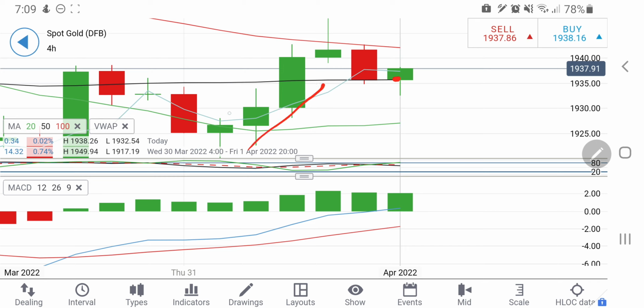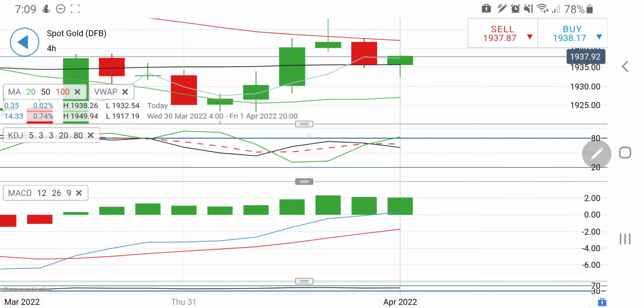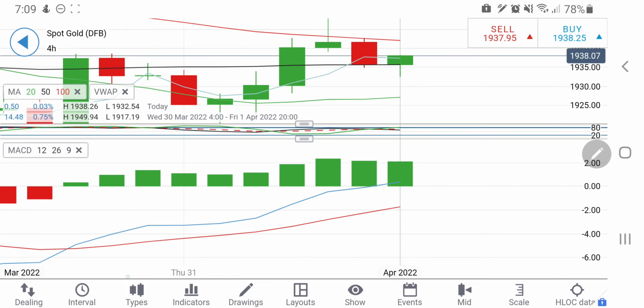Also one must observe that this was the reversal candle after this trend, and hence one can expect it may get a couple of red candles before it looks forward to a rise. How far could it retrace? I expect it can come down towards the 1929-30 zone, and those will be the levels where one can still try to enter a long entry. But be careful there also. The 4-hour stochastic is looking downwards and MACD is trying to converge, as we have seen.